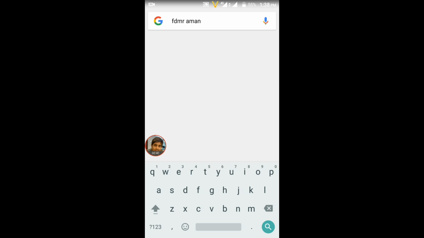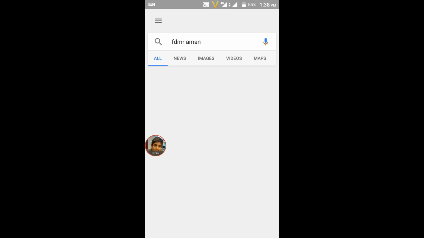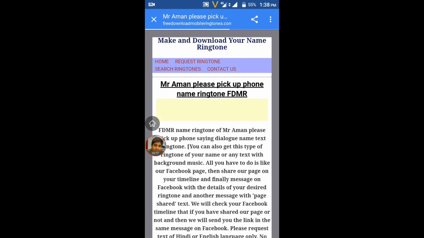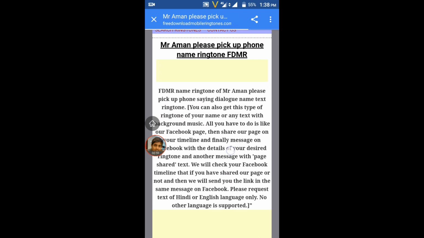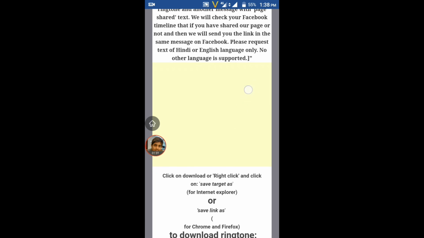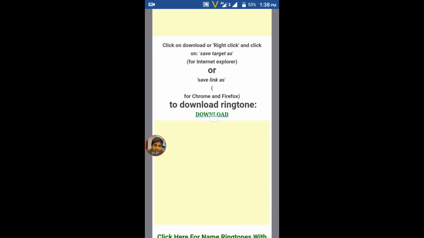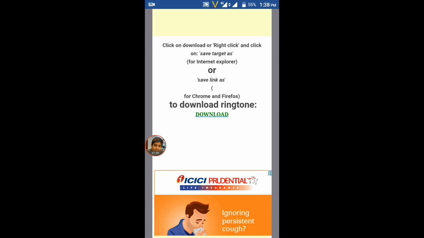After typing this you will get some results which are like this: Mr. Aman, please pick up phone, saying MP3. So I will pick up this one first. So it is opening. So here it has opened. Now we have to click on download or right click and click on save target. So we have to click download.